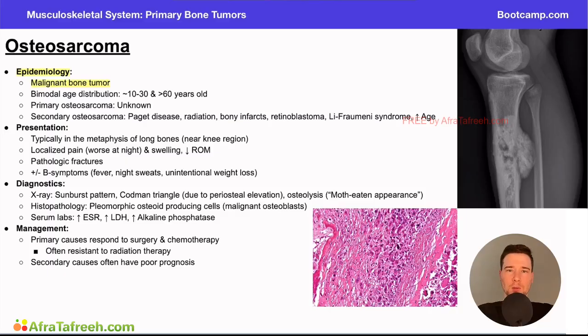It's also important to know that this is going to have a bimodal age distribution, typically around 10 to 30, so teenage years to young adulthood, and then greater than 60 or some of our older years. And what that means is if we think about it, right, there's essentially a low incidence of patients having this disease, and then there's a spike.